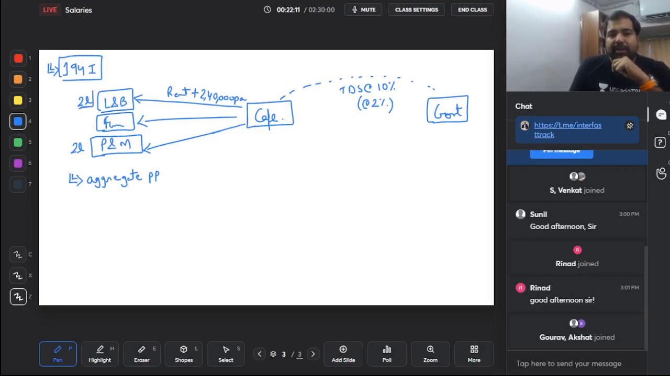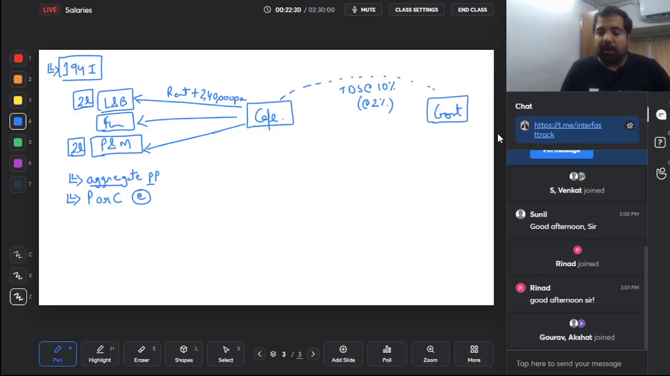But on this 2 lakh at the rate of 10%, and on this 2 lakh at the rate of 2%, because on plant and machinery, TDS rate is 2%. So this is aggregate per person more than 2,40,000. The TDS rate you already know. Guys, this is on payment basis or credit basis, whichever is earlier. So I'm going to write P or C, whichever is earlier. This is a shortcut. What is payment or credit, whichever is earlier?